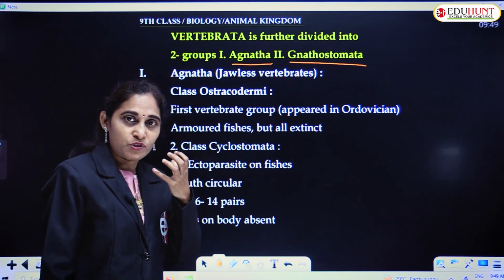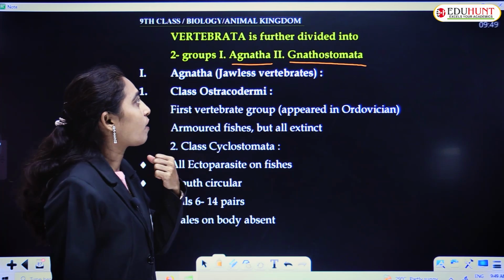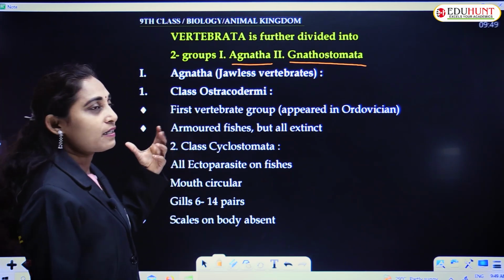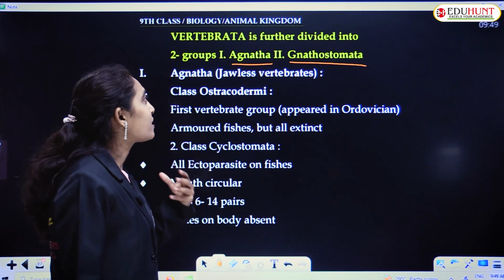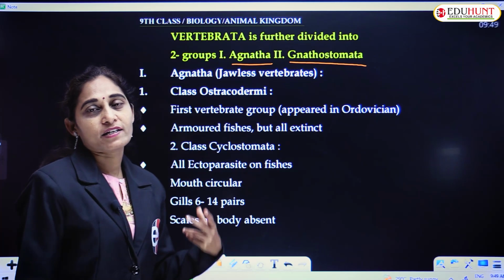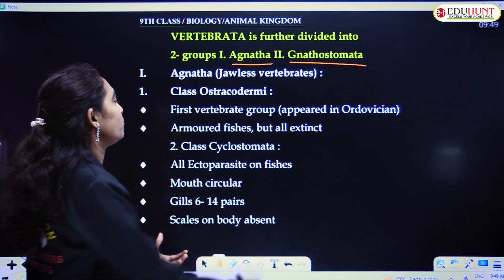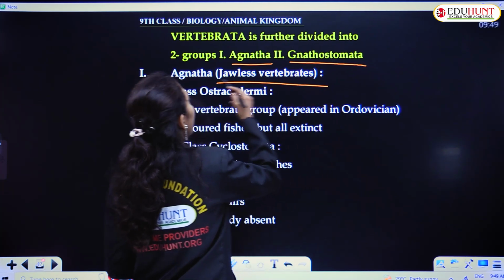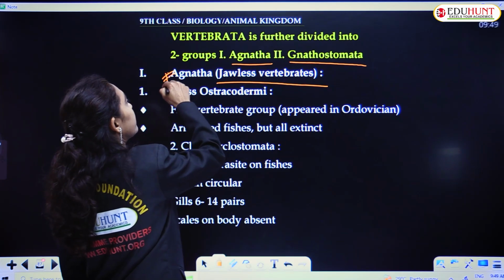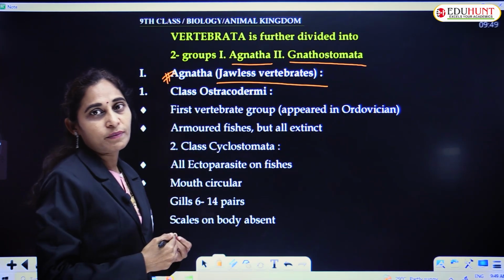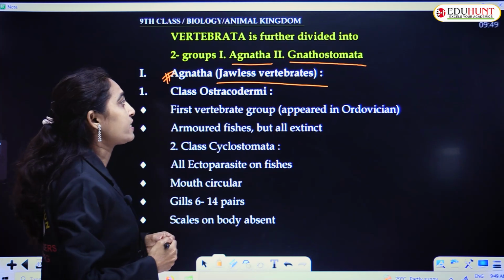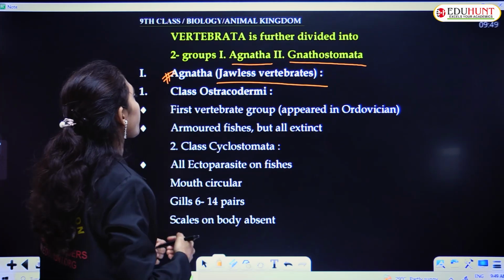Presence or absence of jaws is the criterion based on which the Vertebrata is divided into two groups, Agnatha and Gnathostomata. Jawless vertebrates are called Agnatha.